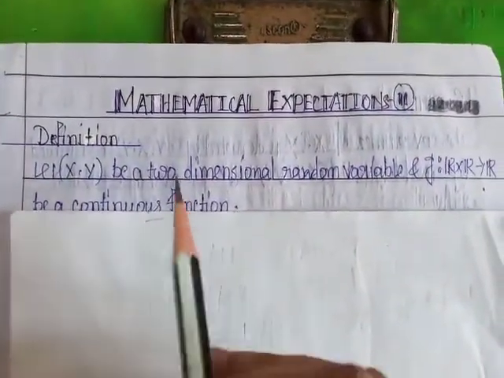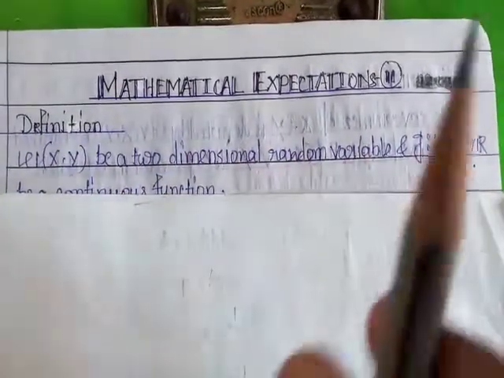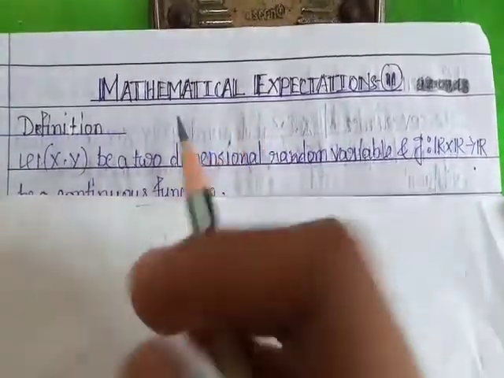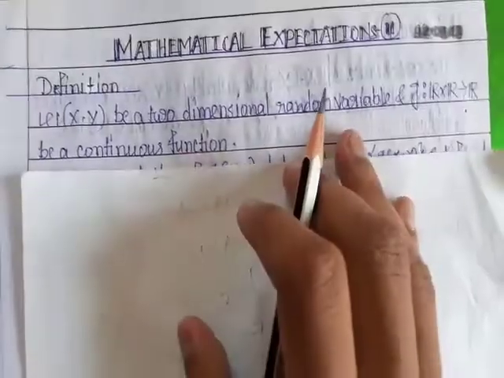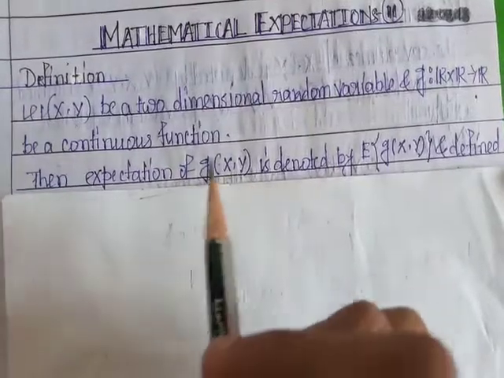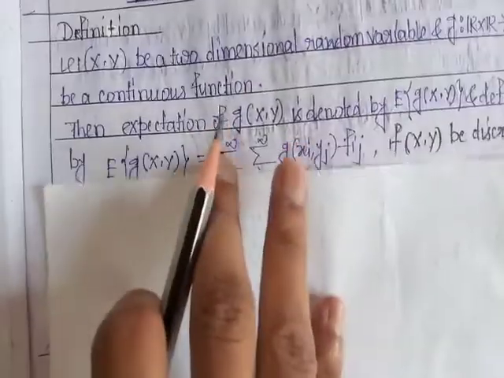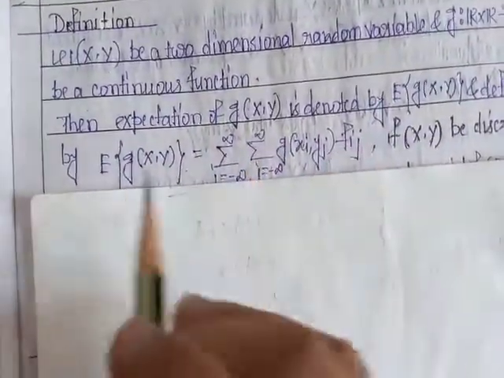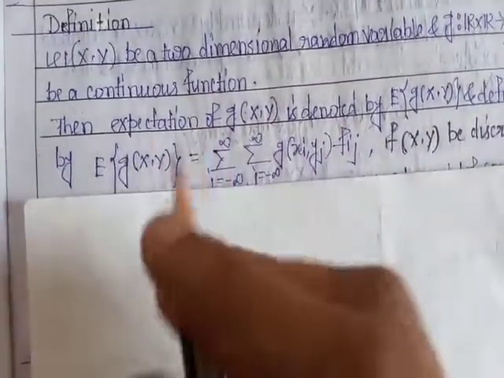Let x comma y be a two-dimensional random variable, and g be any continuous function.